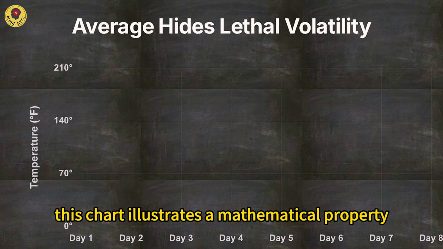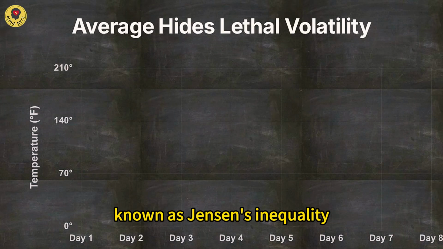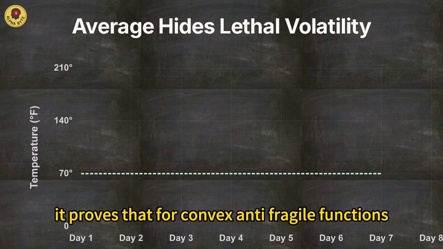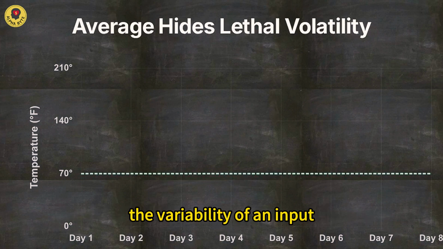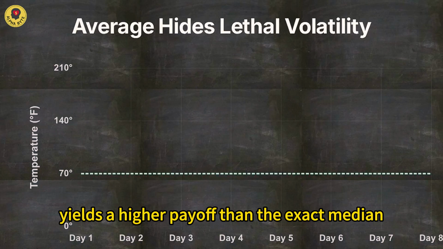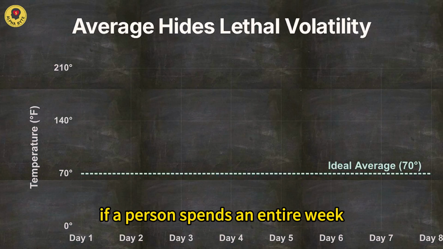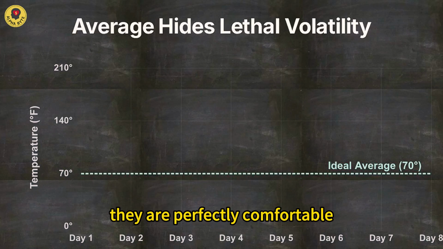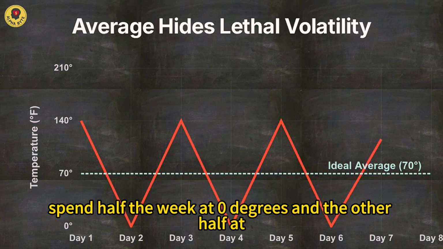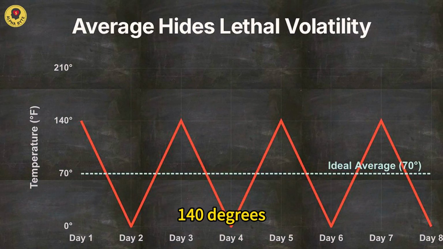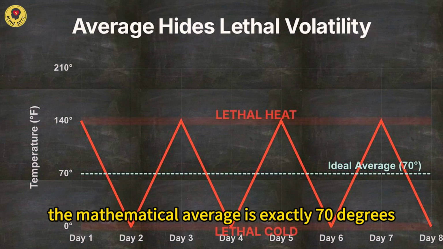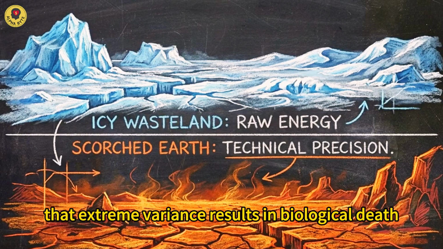This chart illustrates a mathematical property known as Jensen's inequality. It proves that for convex, antifragile functions, the variability of an input yields a higher payoff than the exact median average of that input. If a person spends an entire week at 70 degrees Fahrenheit, they are perfectly comfortable. If they spend half the week at 0 degrees and the other half at 140 degrees, the mathematical average is exactly 70 degrees. However, that extreme variance results in biological death.